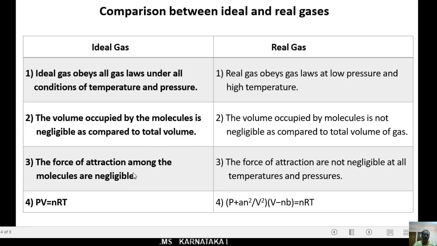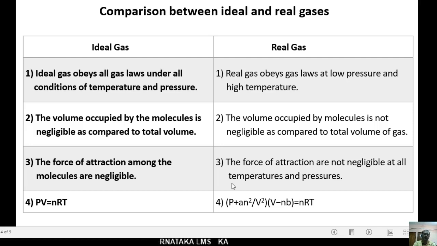Here in case of ideal gas, the force of attraction among all the molecules are negligible. But in case of real gases, the force of attraction are not negligible. That means we consider the intermolecular force of attraction between the molecules of a gas at all temperatures and pressure.